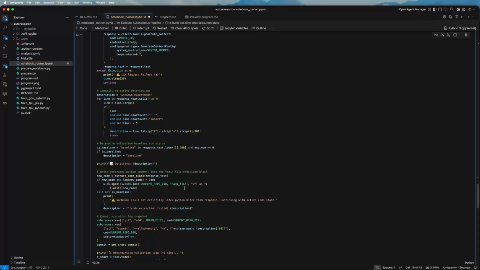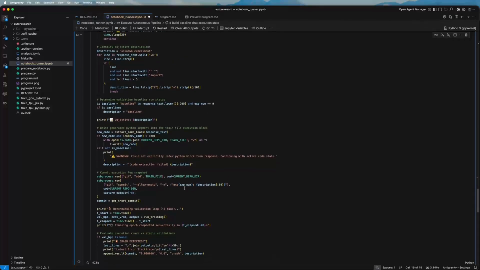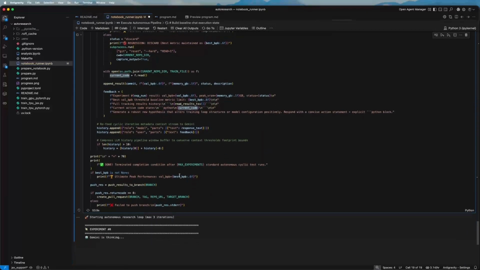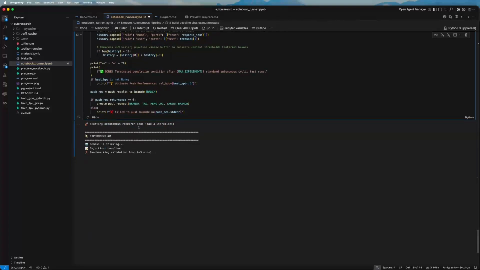It's just basically handling the system prompt, doing some GitHub stuff, and detecting what to do at the next step. So we can go a little bit down. And here you can see that it's basically starting everything. It will do a maximum of 3 iterations, which is the parameter that I set at the top. And this is basically the start of the first one.